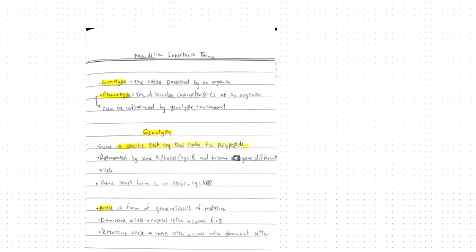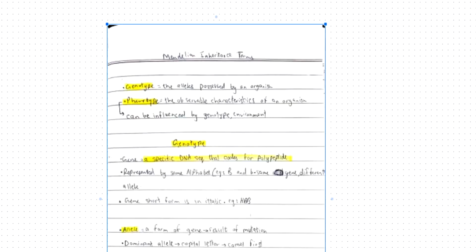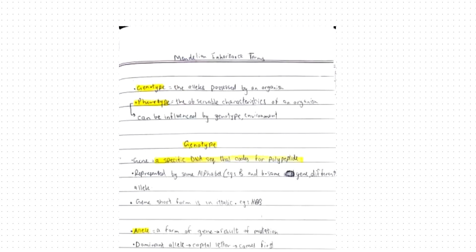For the exam you have to know some definitions. It's very basic, so let's start with that. A genotype is the allele possessed by an organism. For example, capital A, small a, this is called an allele, and this is the genotype of the organism.